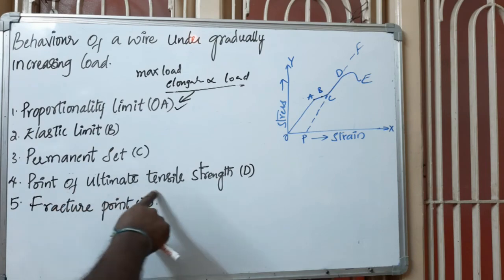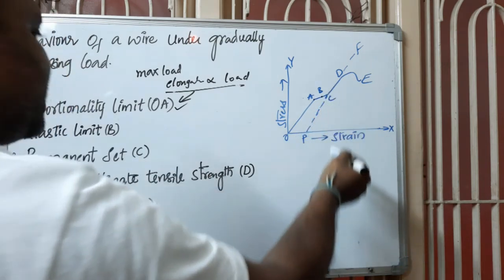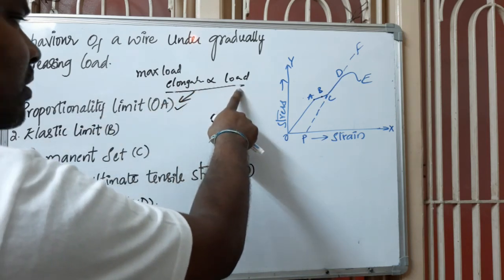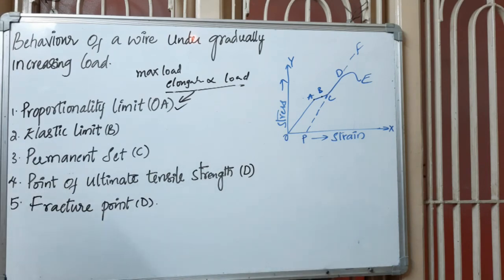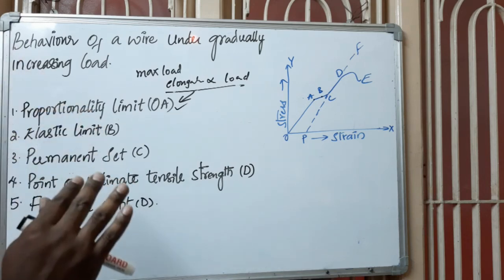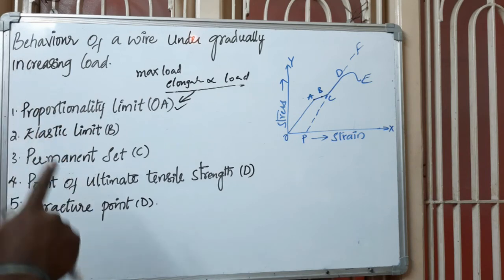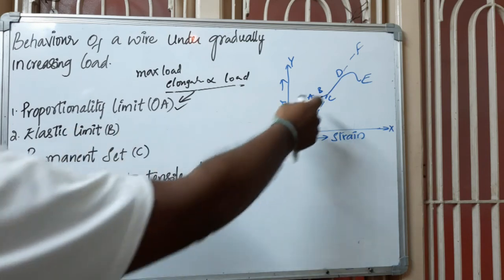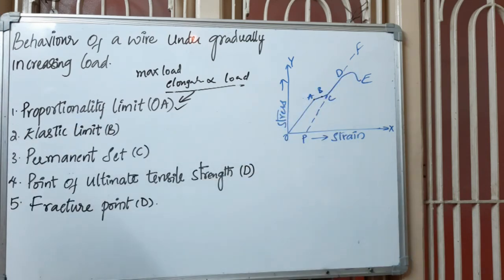Now coming to the point of ultimate tensile strength: after C, if you keep increasing the load, the elongation is not proportional to load and Hooke's law is not obeyed, and the strain increases rapidly even though there is no increase in stress. At this stage, the restoring force seems to be substituted by the deforming force. Elongation without increasing the load is called creeping. Elongation without increasing the load is called creeping. This behavior of the metal at this stage is called yielding.